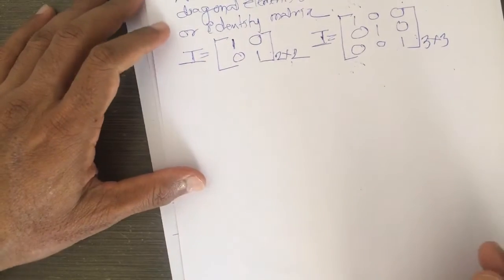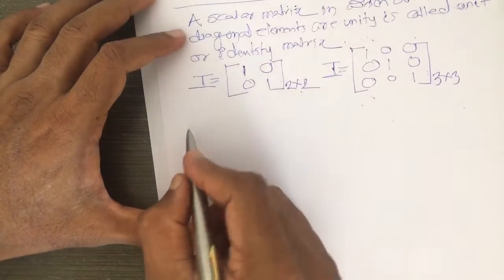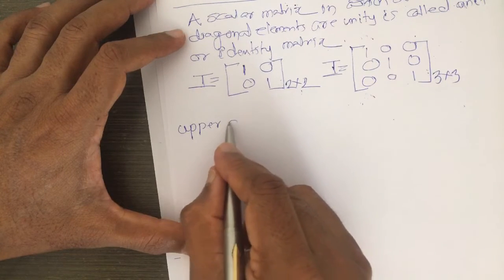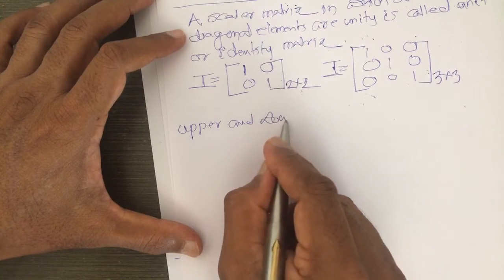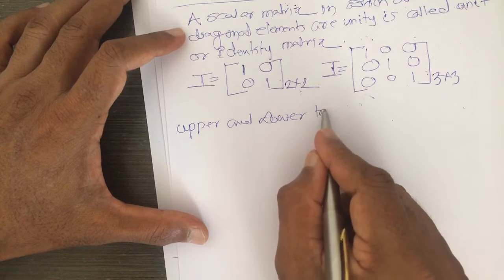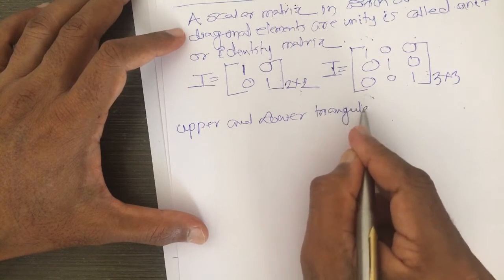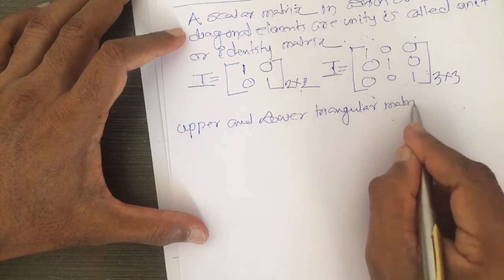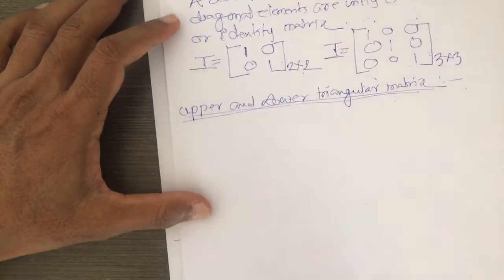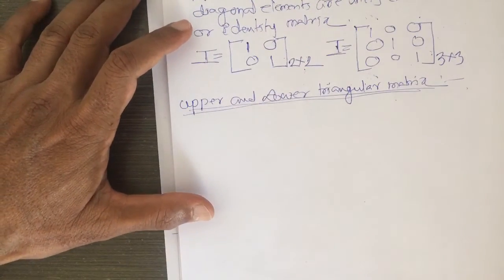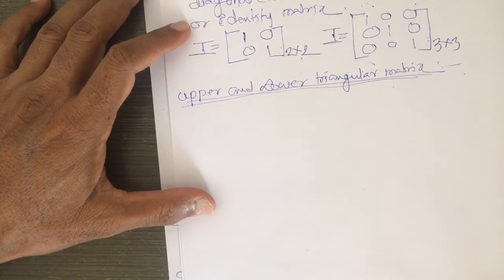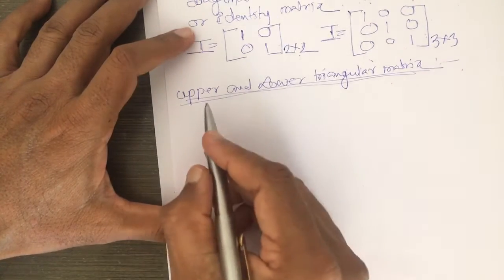After that, upper triangular and lower triangular matrices. Upper and lower triangular matrices. So if in a square matrix all the elements below the principal diagonal are 0, we call that an upper triangular matrix.